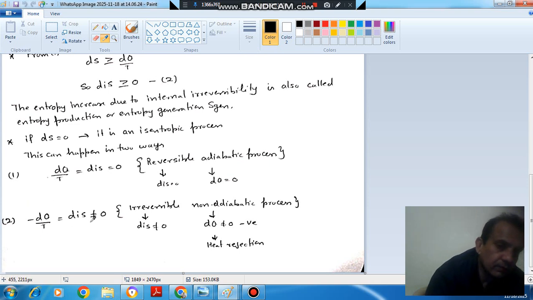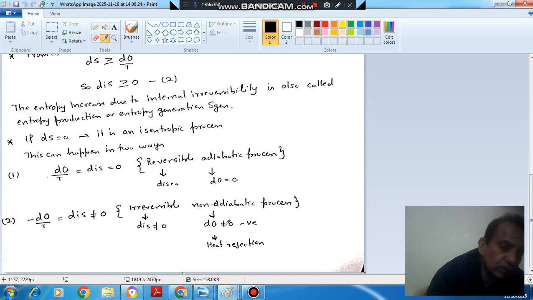Due to this internal irreversibility, the process will be irreversible, and the heat given away by the system to the surroundings will cause a non-adiabatic process.